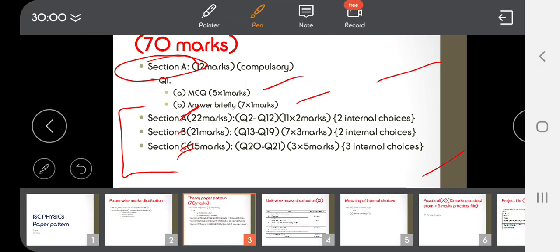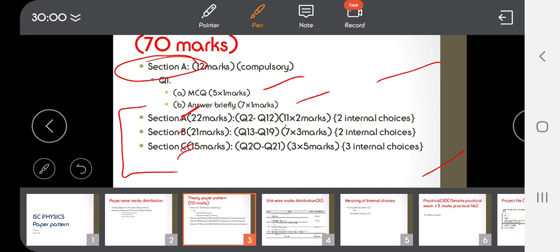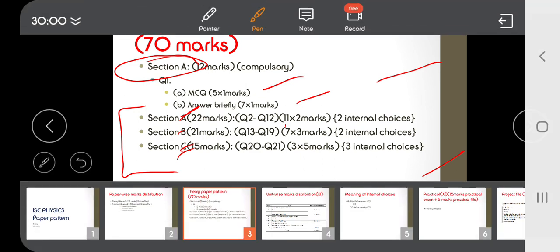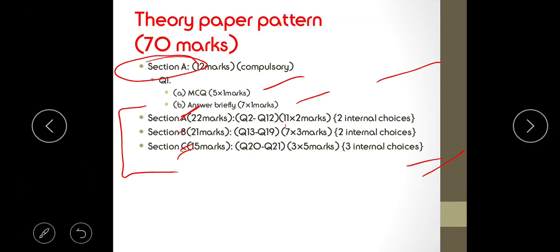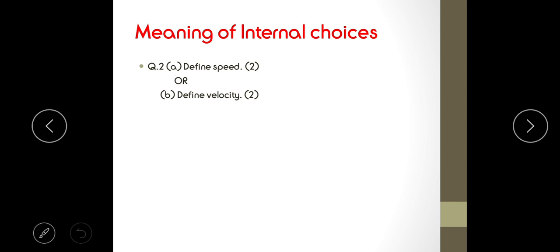Section C will be having 7 questions of 3 marks each, and section D will be having 3 questions of 5 marks each with internal choices, 2 and 2 internal choices. So you can see the internal choices over here. The meaning of internal choice is, say for example, if these are the 2 questions, instead of having a choice between groups of questions, there will be a choice between single questions, like this.